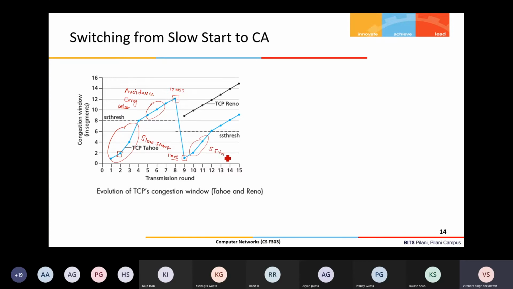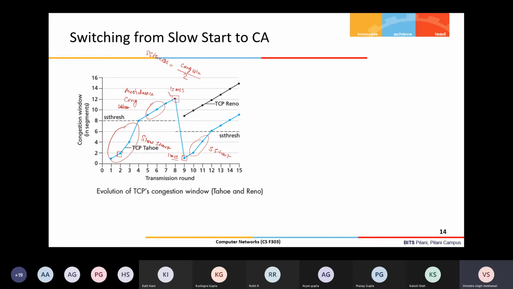So this is slow start. Now, how long will my slow start continue? That is decided by the slow start threshold value, and the slow start threshold value is calculated as follows. At the time the timeout occurs, whatever the congestion window size is, we divide it by 2, and this will be my new slow start threshold value.